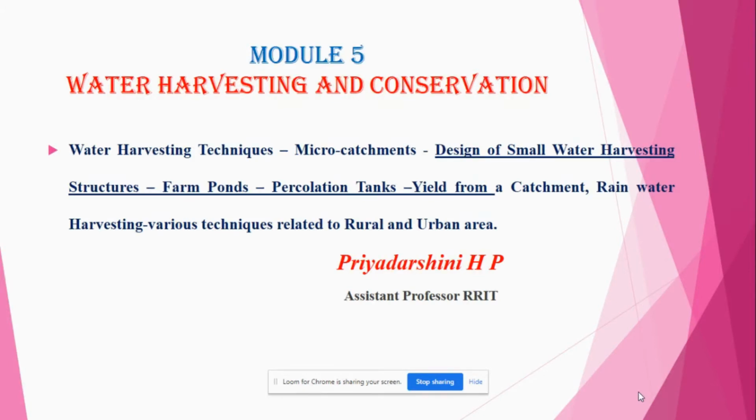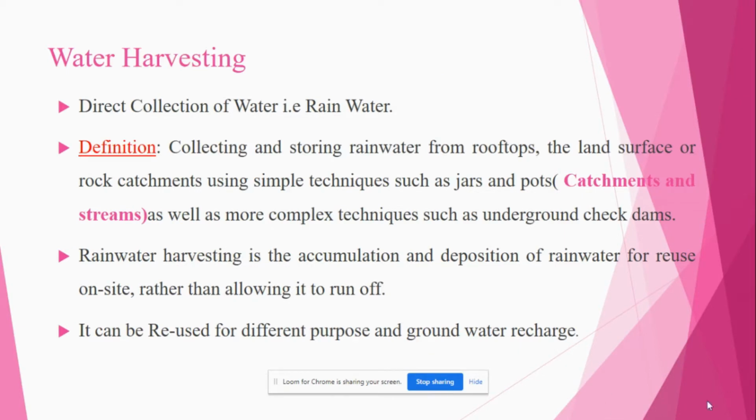So before going to that, the water harvesting techniques. What do you mean by water harvesting? Water harvesting is nothing but the direct collection of the rainwater. You can consider here the natural water and everything. What is the definition of water harvesting? The collecting and storing of rainwater from the rooftops, the land surface or rock catchment using simple techniques such as jars and pots. You can consider here catchments and streams, as well as more complex techniques such as underground check dams. This is water harvesting.